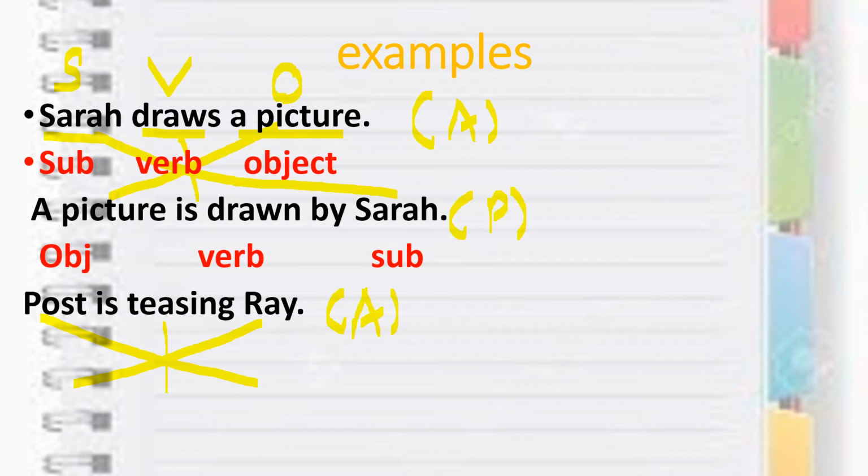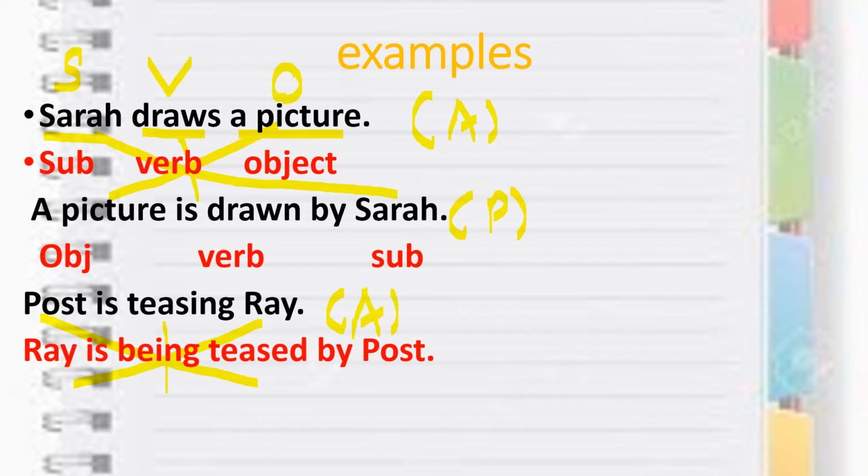So automatically, see, Ray will come over here and Post will come over here, and "is teasing" becomes "is being teased." I'll let you know later on what tenses you need to change and what tenses you need to write. So this is the verb which will be in the center. You are not going to change that.